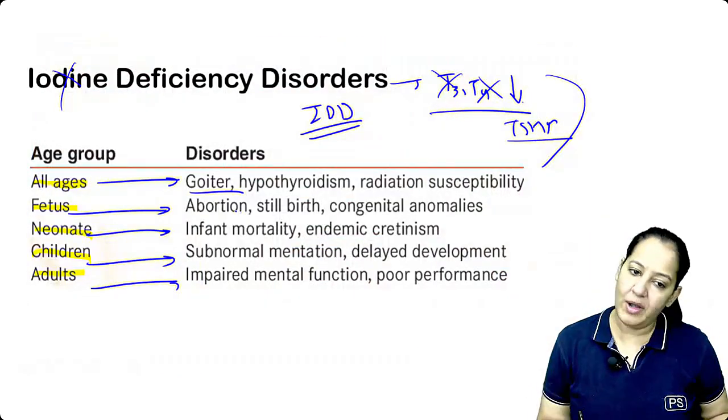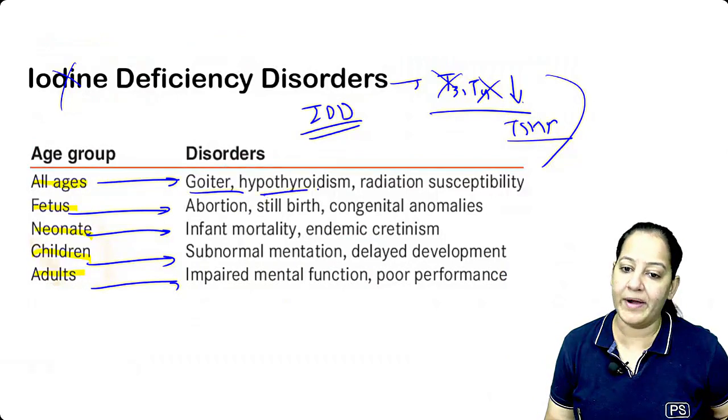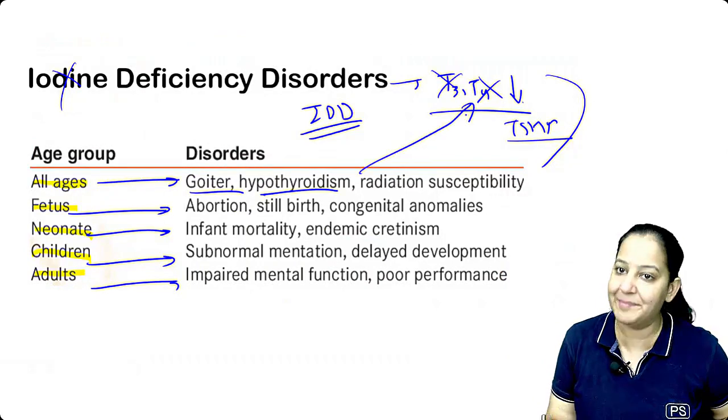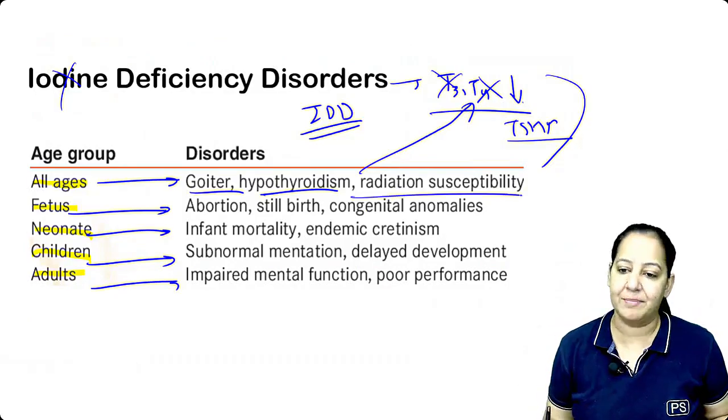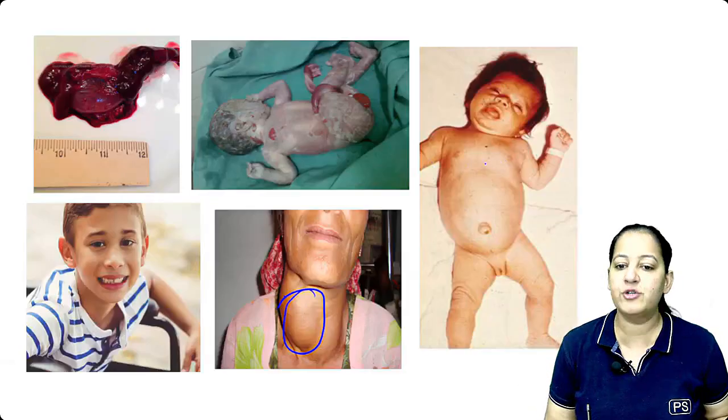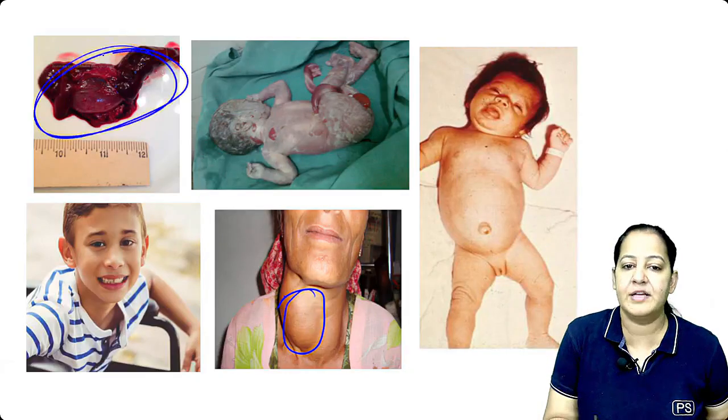So in all age groups, iodine deficiency leads to goiter and hypothyroidism. That is the same thing. T3, T4 will be less because iodine is not there. And radiation susceptibility. In the fetus, it will lead to abortion. You can see the abortions are common.